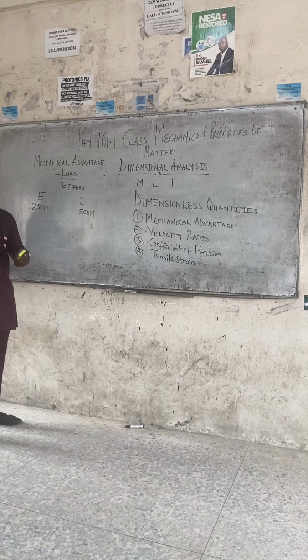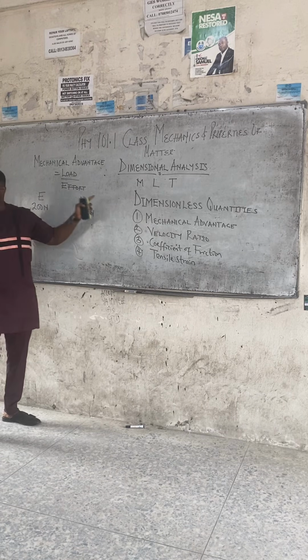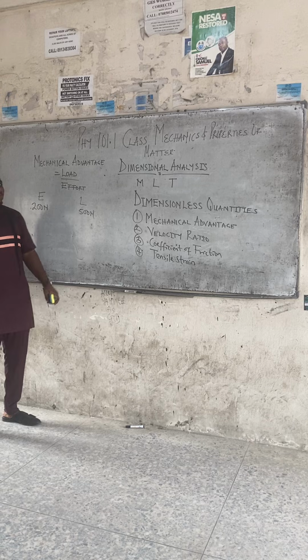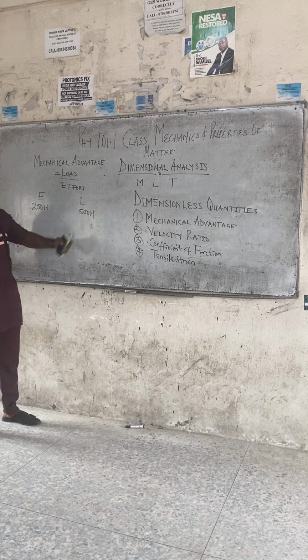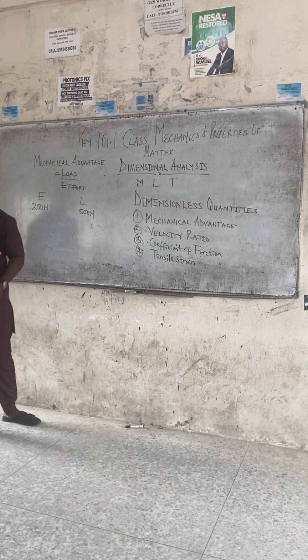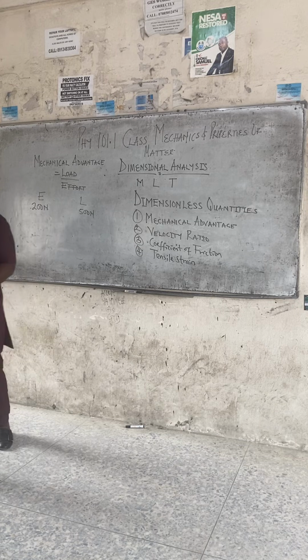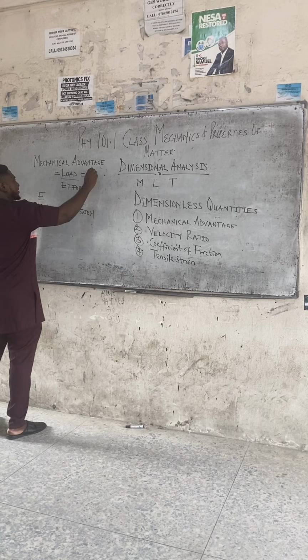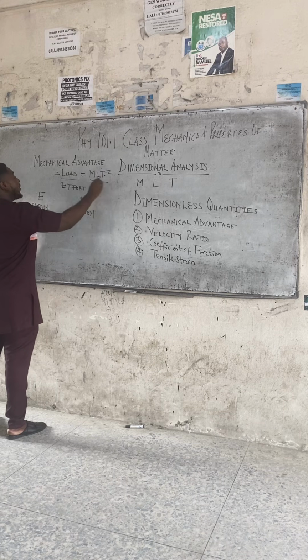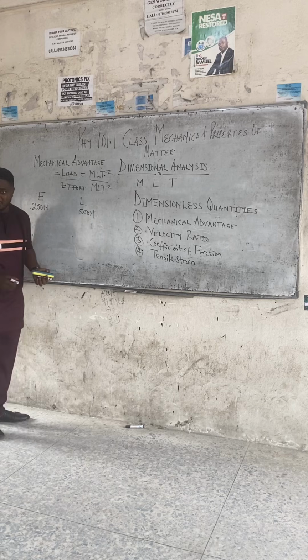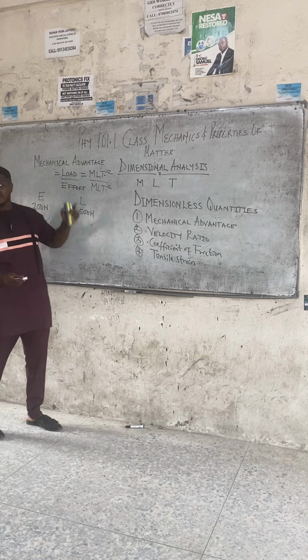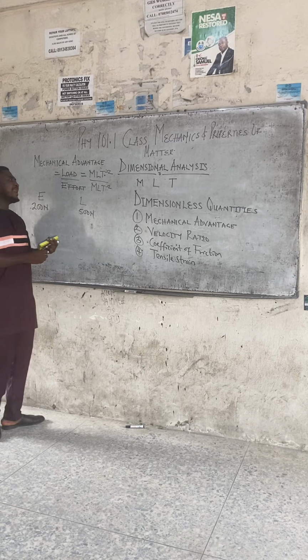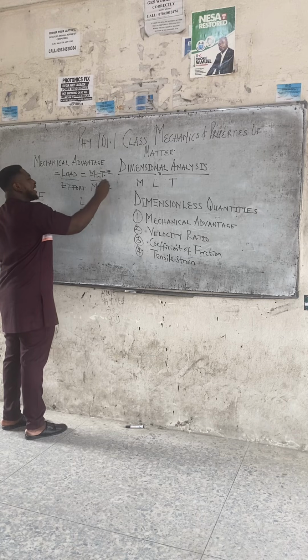And mathematically, that advantage can be expressed as load divided by the effort. Now, both the load and effort are measured in Newton. And anybody that measures in Newton, it means you are a force, because the general unit for a force is Newton, right? Meaning that the dimension for load is the dimension of force, MLT minus 2. And the dimension for effort is just the dimension of force, MLT minus 2. Have we done force before? Yes. The dimension of force is MLT minus 2. So when MLT minus 2 cancels MLT minus 2, the answer is just 1.